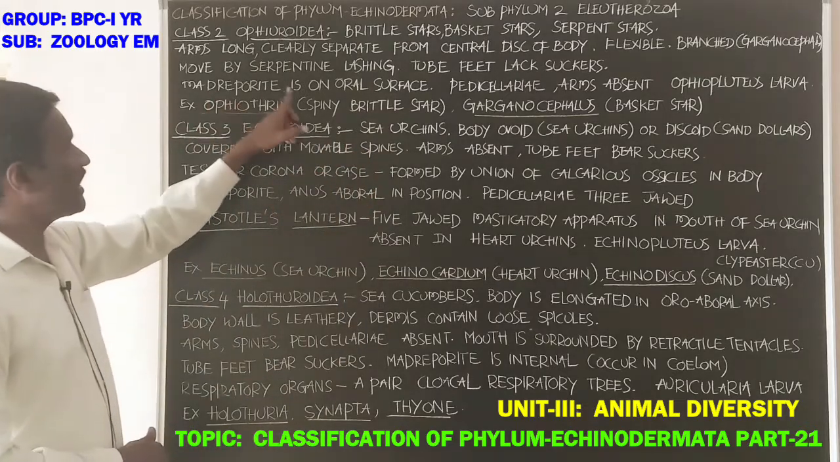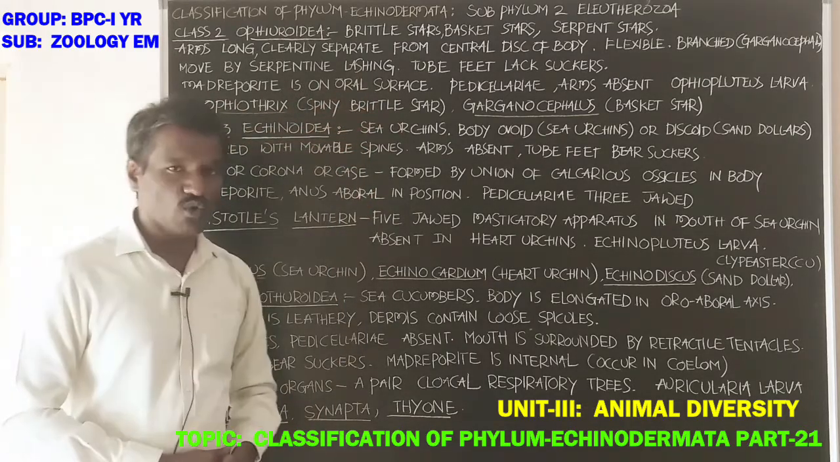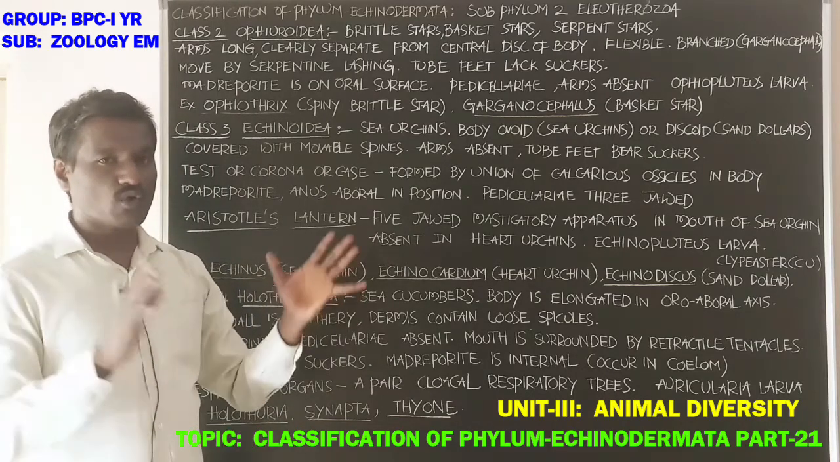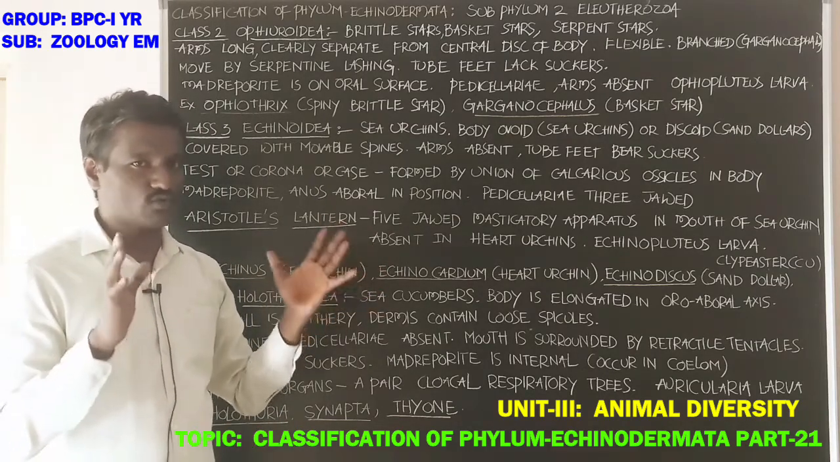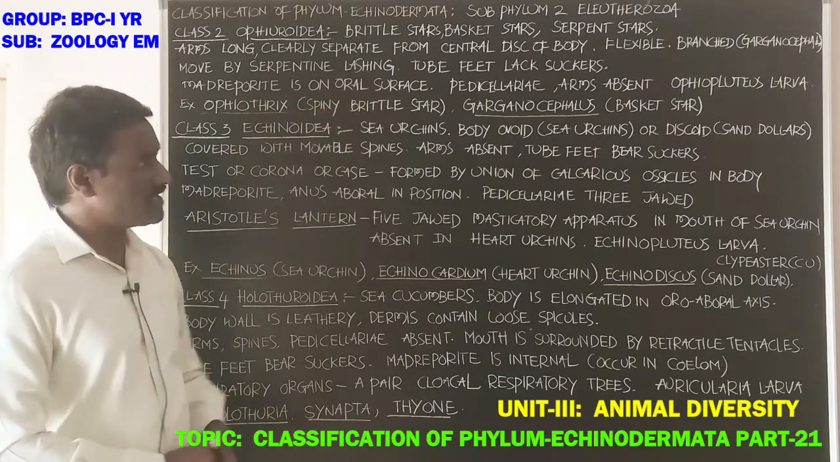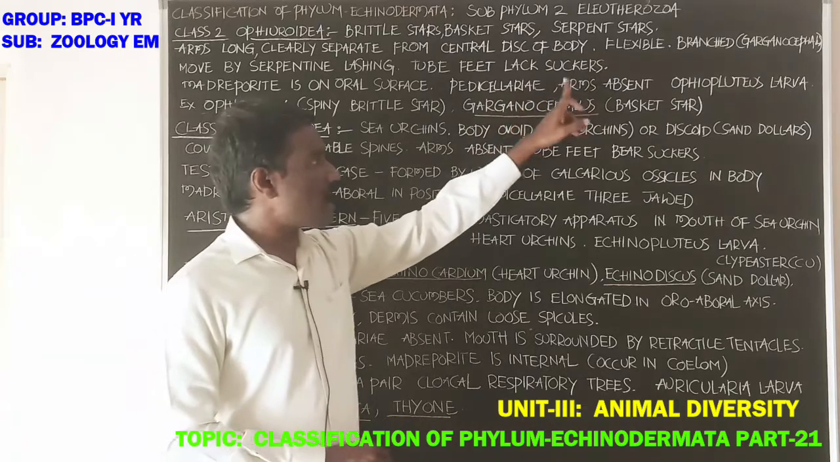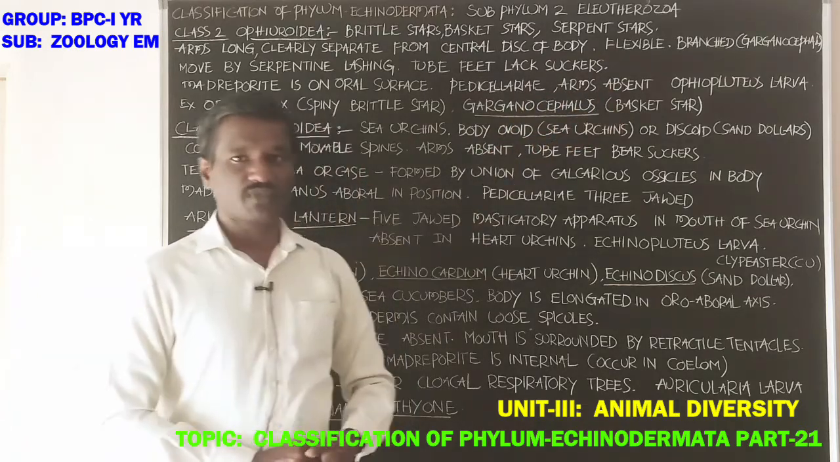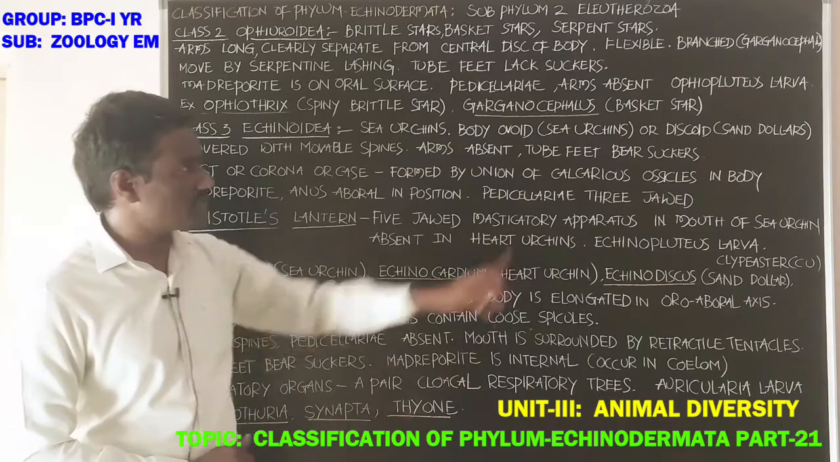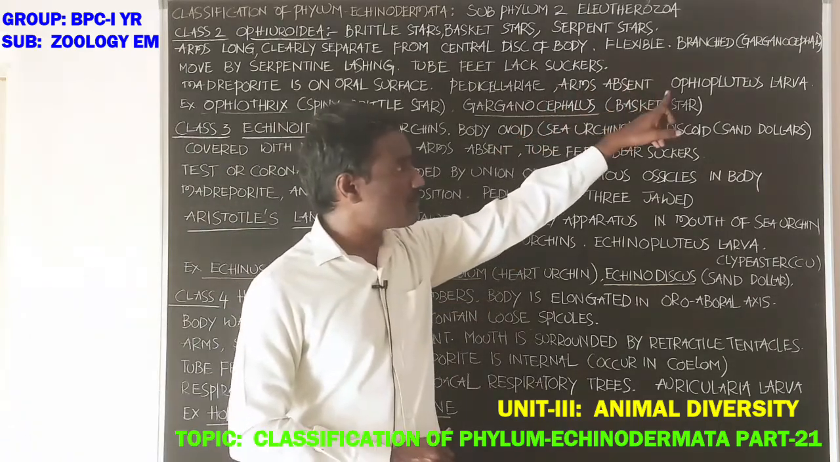Next, madreporite is on the oral surface. Oral means where the mouth is present, the oral region. Pedicellariae are absent in these animals. Arms are absent in some.